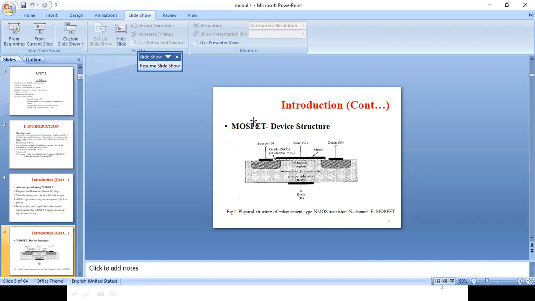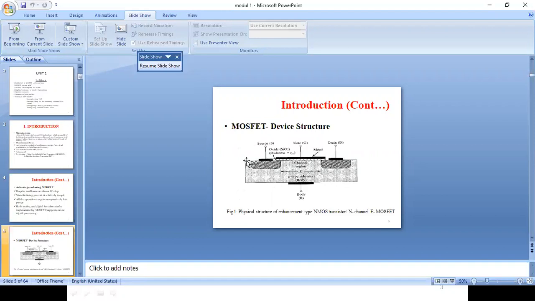Now, as far as the NMOSFET device structure is concerned, it consists of a P-type substrate. As you can see in this figure, the main portion is a P-type substrate. To this P-type substrate, we diffuse two N regions. This is the basic main substrate, the P-type substrate, which acts as a body. Substrate is otherwise known as body. To this we diffuse two N-type semiconductors, which act as source and drain.